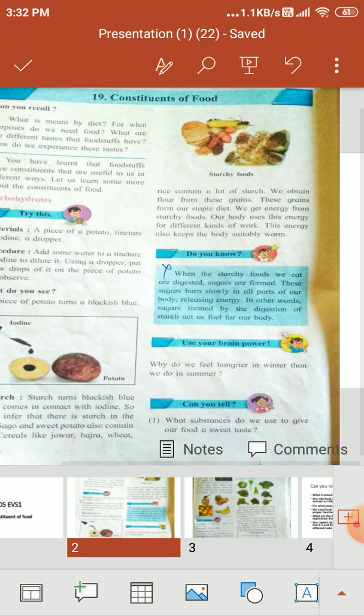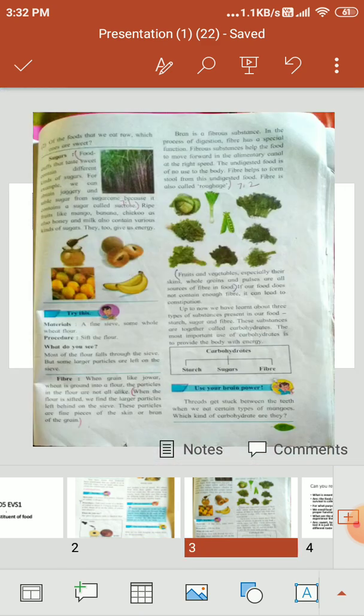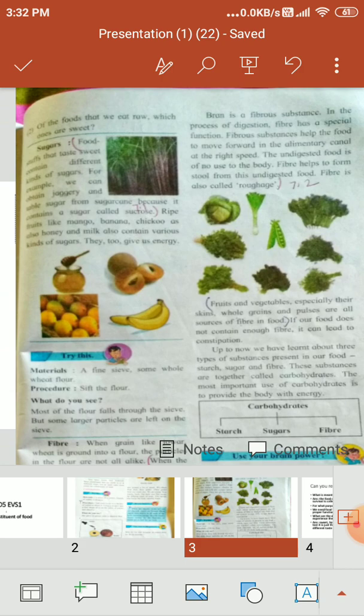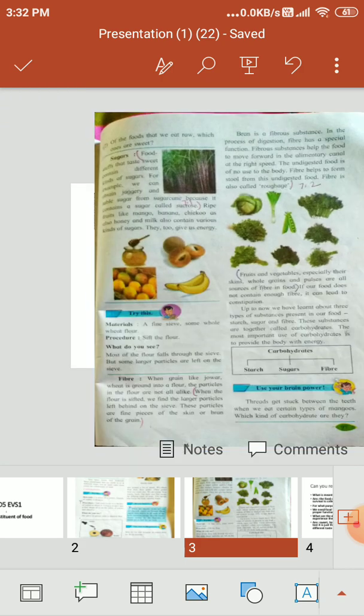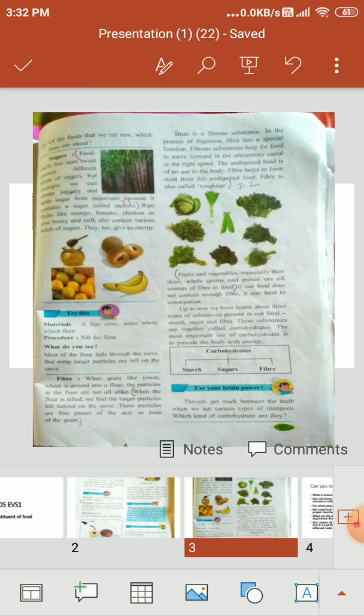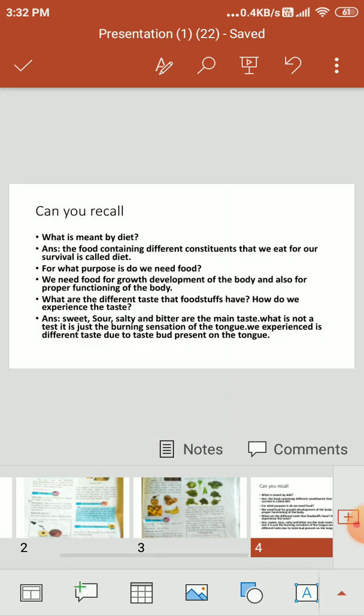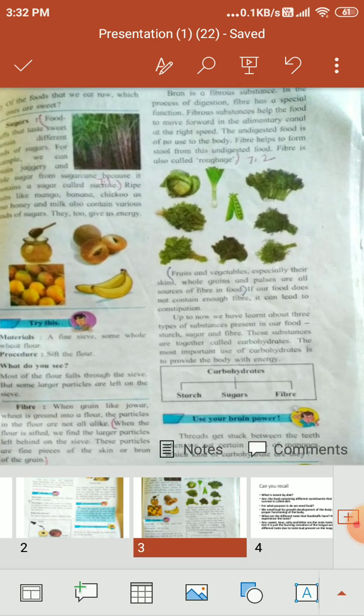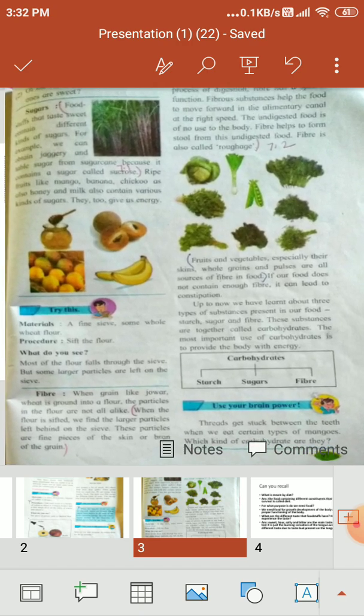Now come to the next page. Look at the picture. You can see the sugar grain. For example, we can obtain jaggery and table sugar from sugarcane because it contains a sugar called sucrose. Ripe fruits like mango, banana, chiku, also honey and milk contain various kinds of sugar. They too give us energy.